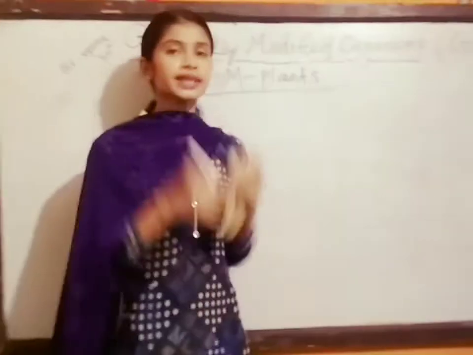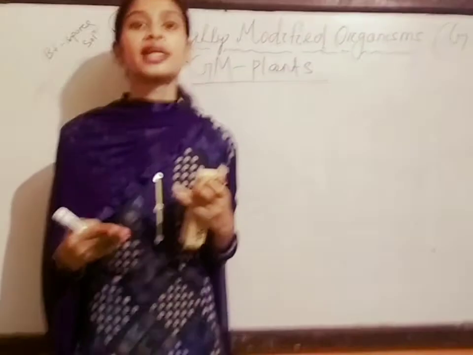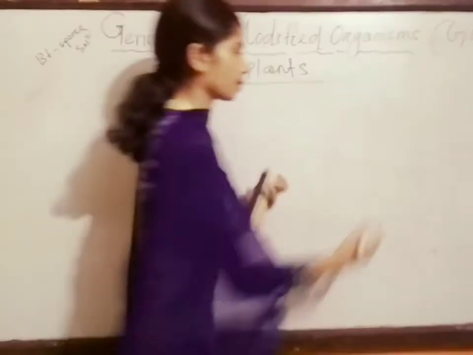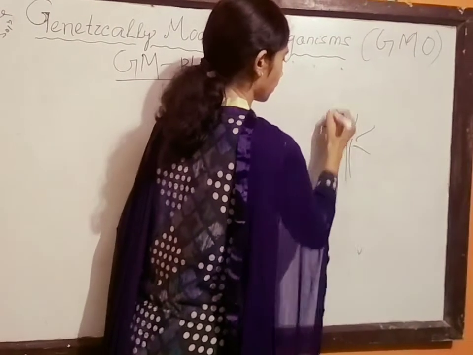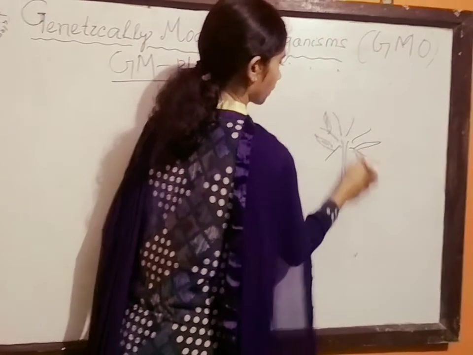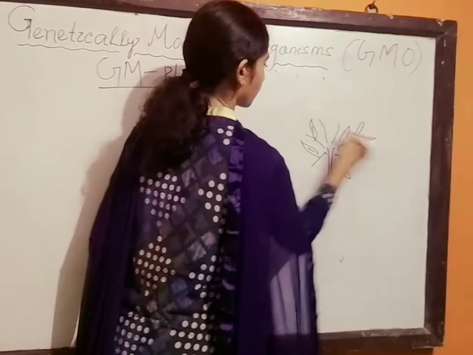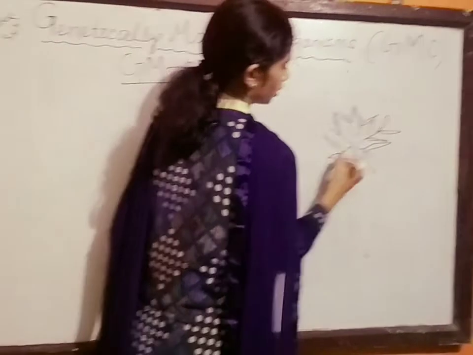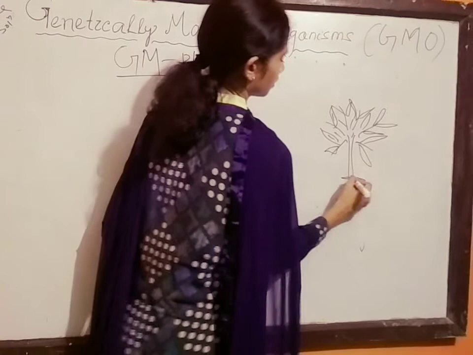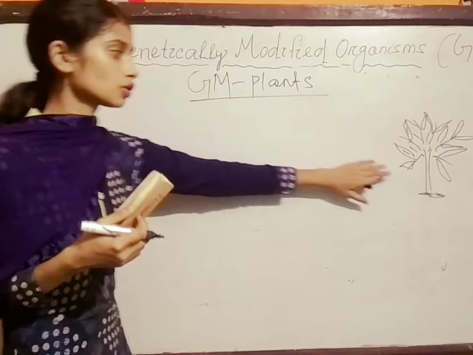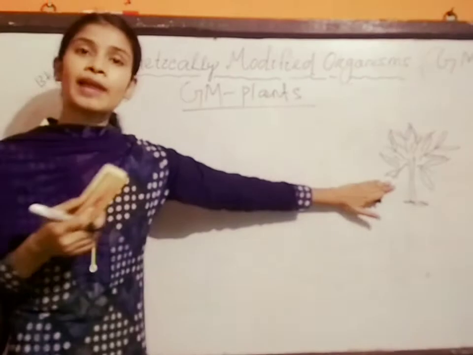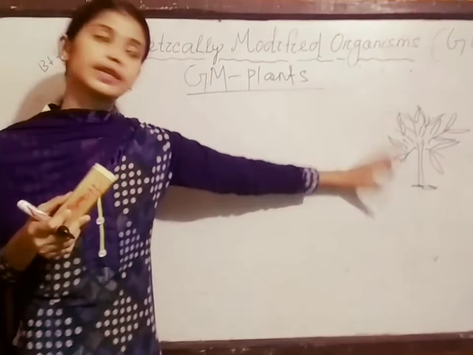So in this case, how do we produce genetically modified plants? Here is a plant and insects are here. So how to make this plant a genetically modified plant? It's a normal plant.